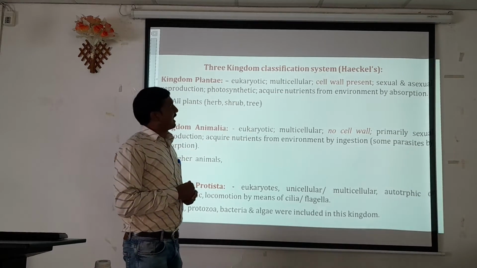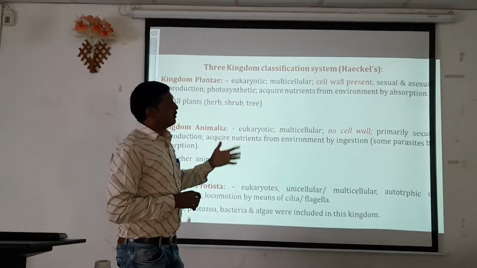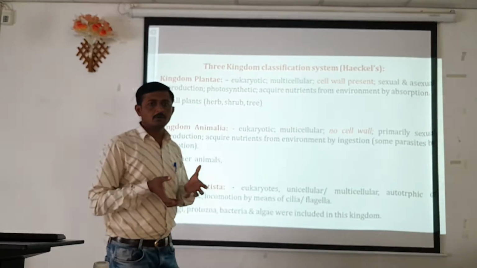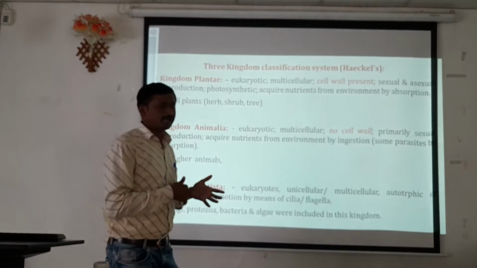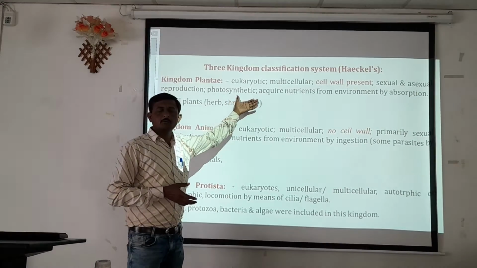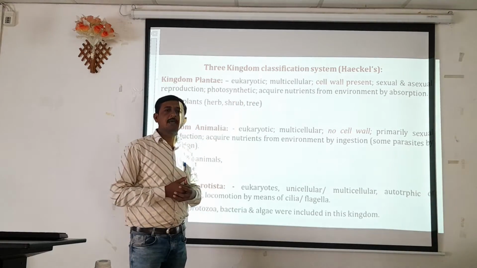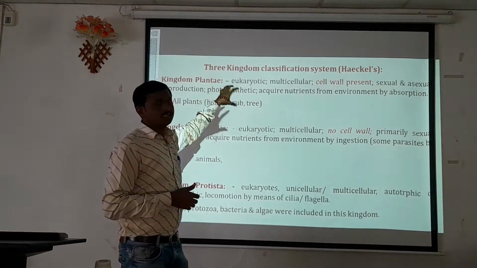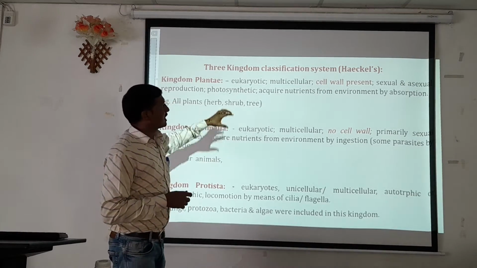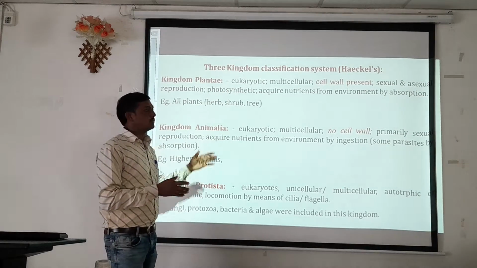Apart from that, they acquire nutrients from the environment by means of absorption. So with the help of roots or other different appendages, they absorb the nutrients from the soil by means of absorption. So these are the characteristic features of the living organisms which are categorized into kingdom